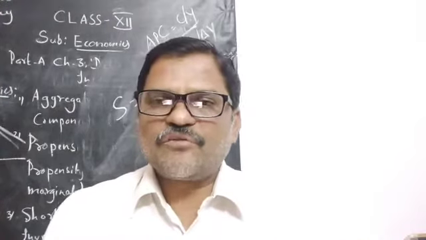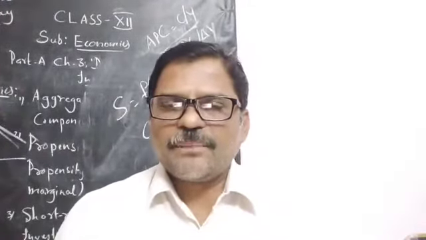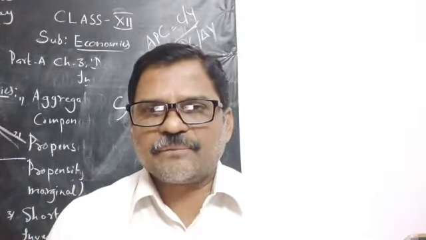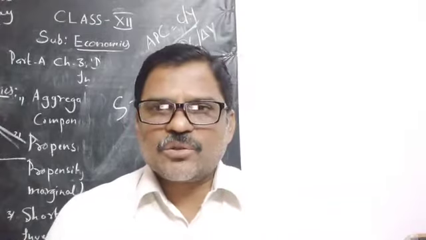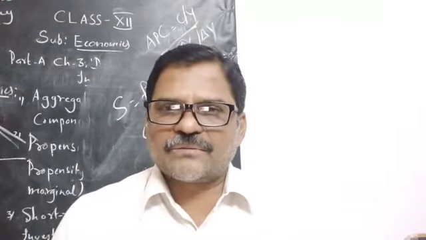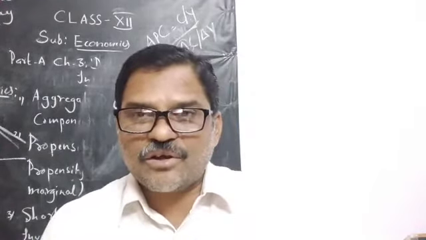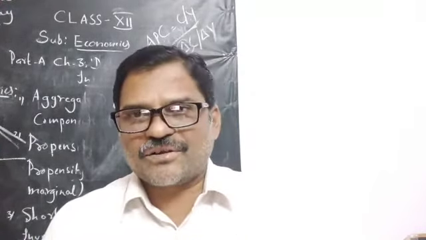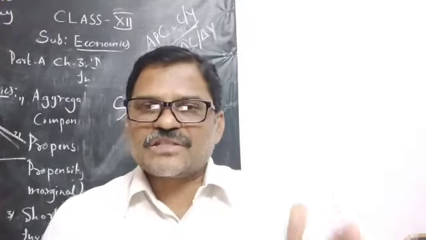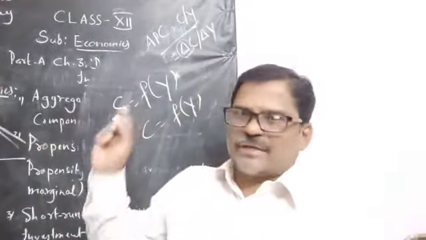Your saving function is S is equal to function of Y. That means all household people, whatever incomes they are getting, have the tendency to save some amount from their incomes. So this is the saving function, or we can call it propensity to save. Just like consumption function is equal to propensity to consume, saving function is equal to propensity to save. And this is the formula.